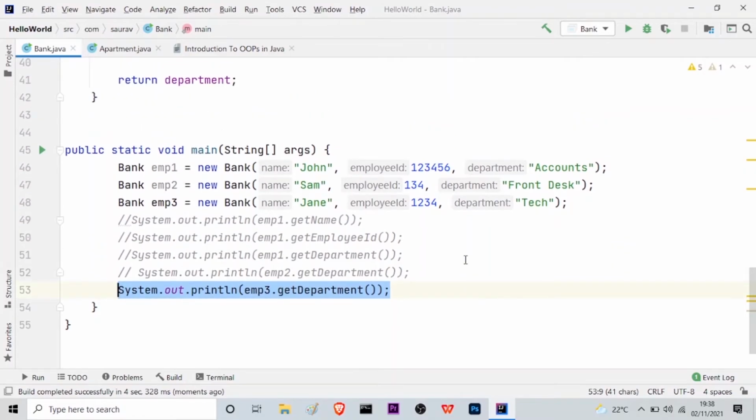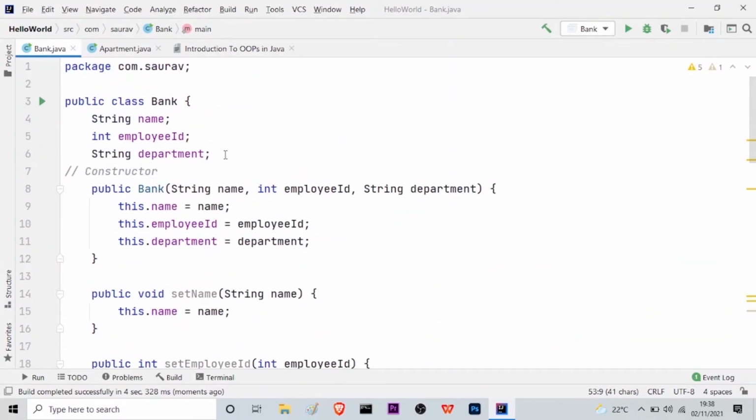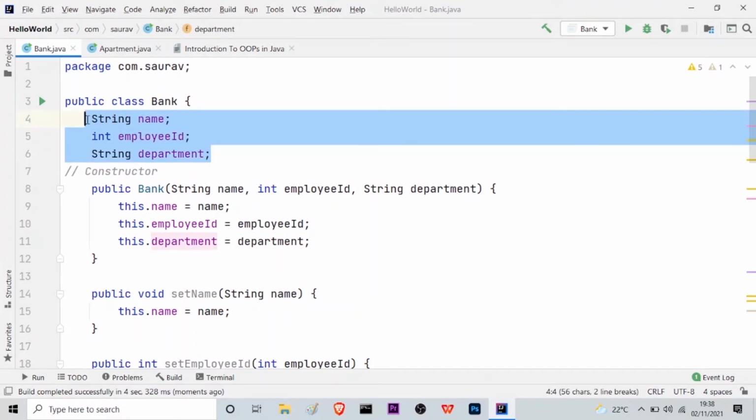So now I hope you have got an idea of what is class, what are objects, what are its properties, and how to use the set method and the get method, or the setter and the getter methods. So let me just give you a brief overview once again. So these are the properties: name, employee ID, and department, which will be assigned to the instances or objects that we create in a particular class.